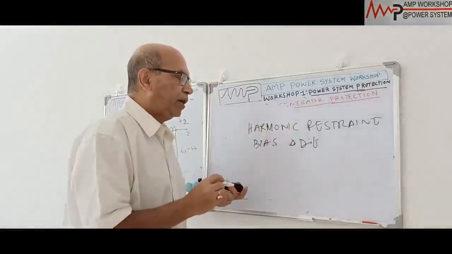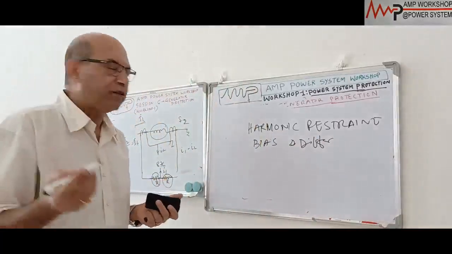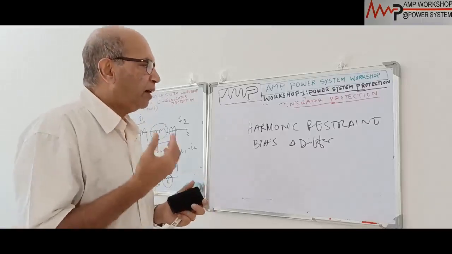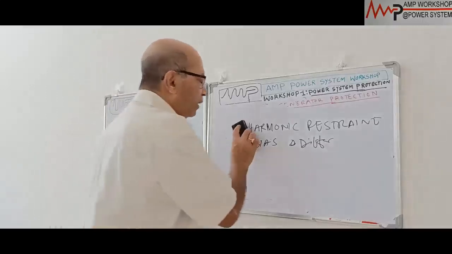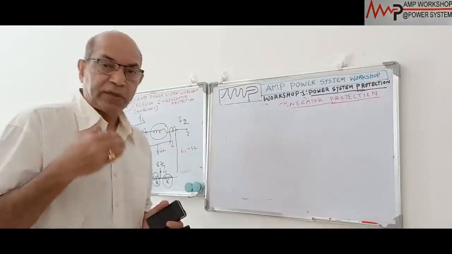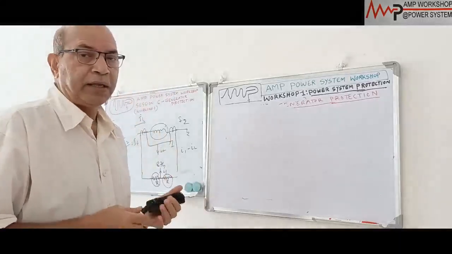Okay, that is called the biased differential scheme. It is a very expensive relay, and we use it for big machines, or this type of unit-connected generators. These are the phase fault protections, the major protection for the stator phase fault. Then there is another stator protection we call the stator interturn fault. We can cover that today, and then we'll close it.